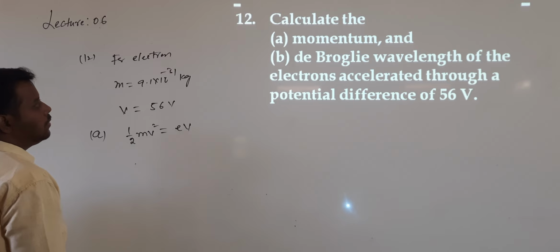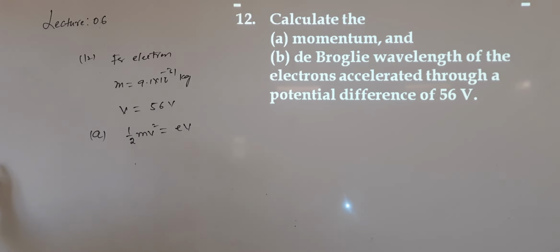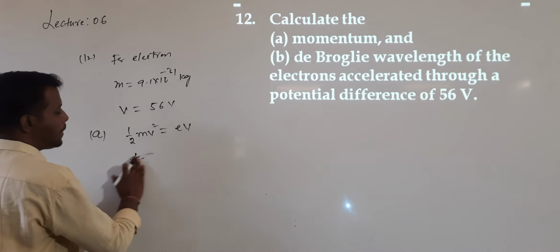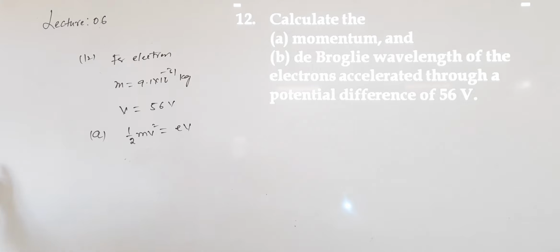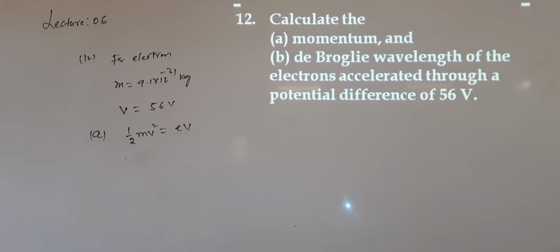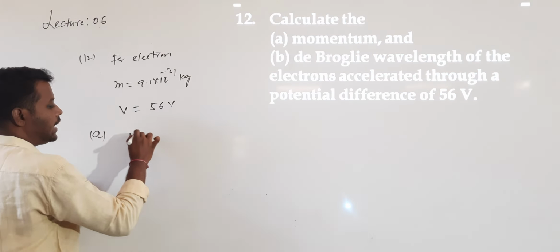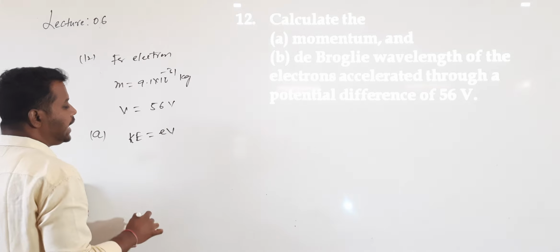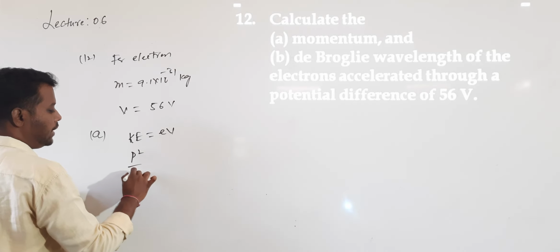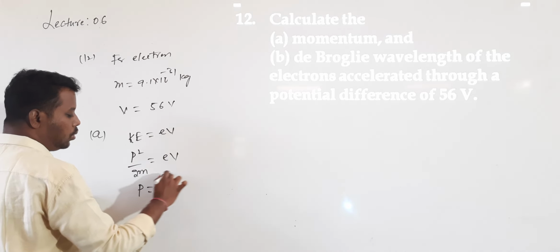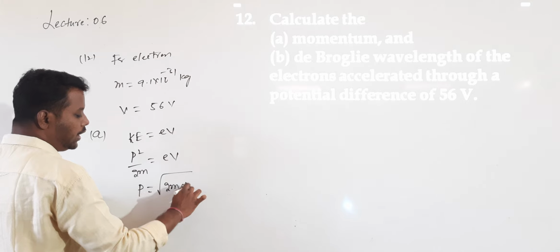So to calculate the momentum, what do we need? The momentum formula. Here the wavelength value is not given. So what is the momentum of the electron? The accelerated potential is given. Momentum is the product of mass and velocity, and we can use the relation between momentum and kinetic energy. Here the maximum kinetic energy of the electron is given by E into V. So kinetic energy is given by P square by 2m. P square by 2m is equal to E into V. Then the P value is given by root over 2 into m into E into V.